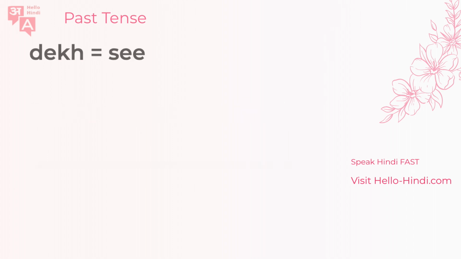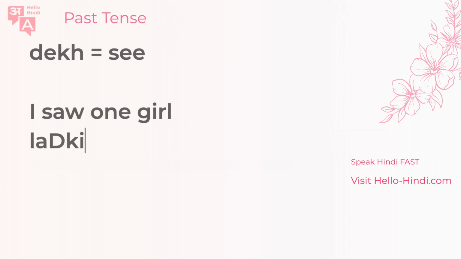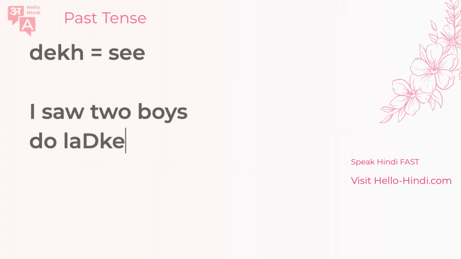All right, let's try it once more. Let's say you have dekh, which is see. How can you say, I saw one girl? Okay, I saw one girl. You know the word for girl is ladki. It's feminine, obviously. And then one more. Let's say you want to say, I saw two boys. Of course, this is going to be do ladke. Now, see how you can construct these sentences and post your answers in the comments. So this will be very helpful for you.